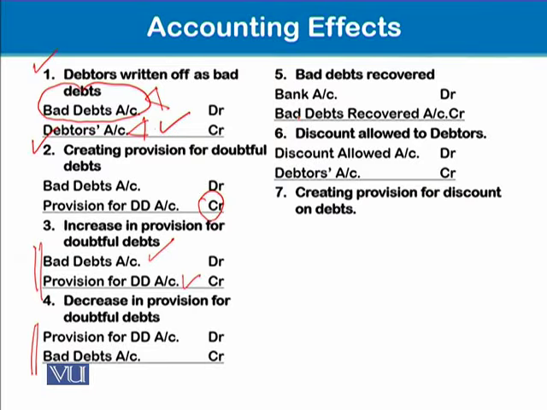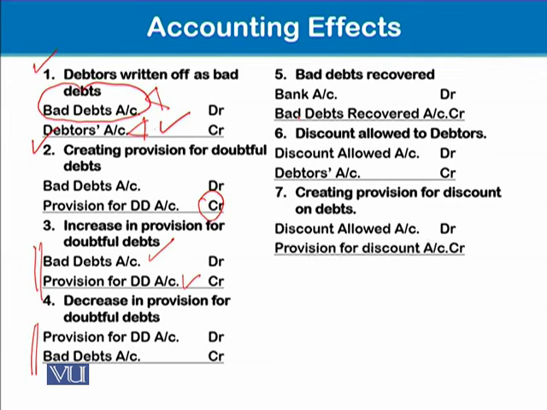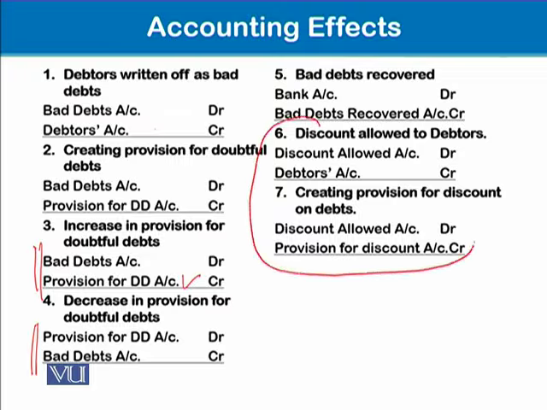Okay. Well, now we have to create provision for discount on debts. So for this, again, discount allowed is debited. But here we will give credit to provision for discount. I'll make an analogy in these two accounting entries. Just see here and just see here.